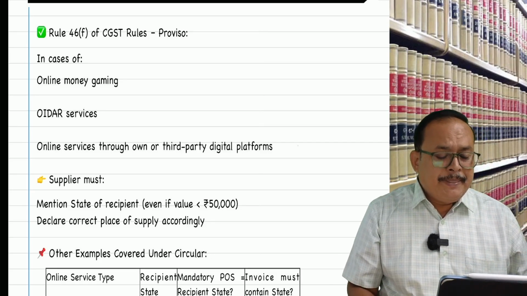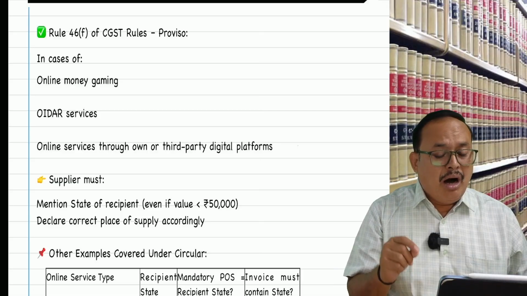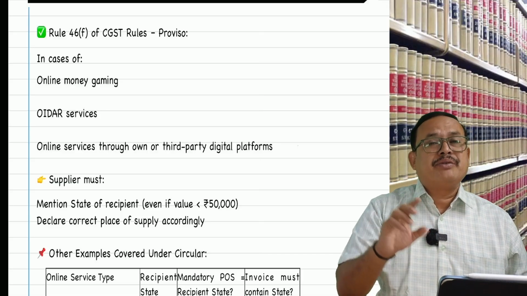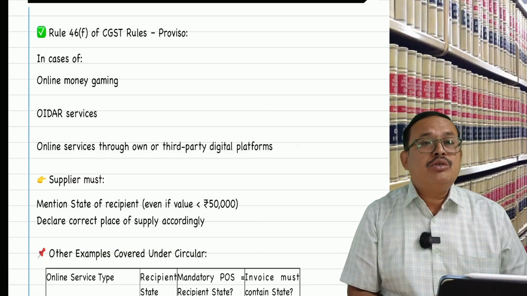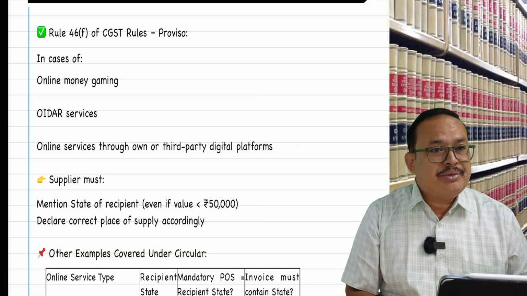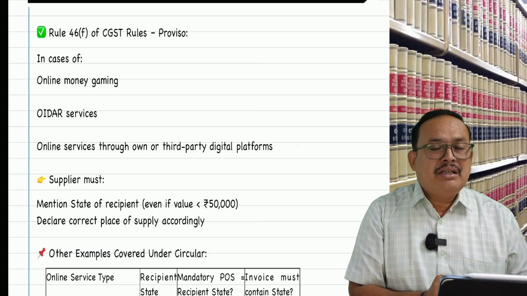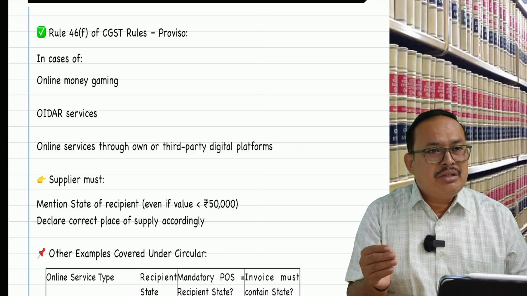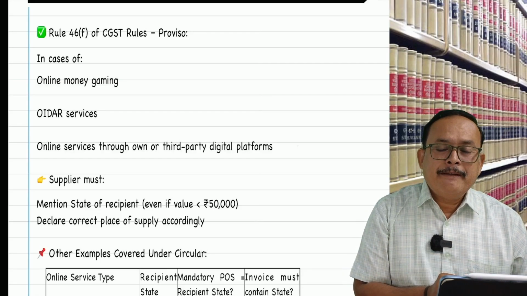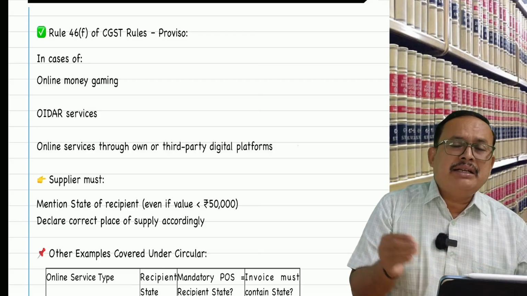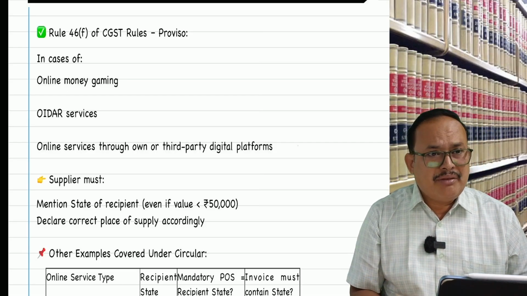The third category is online services through own or third party digital platform. What do you mean by online services and digital platform? You know, OTT services: Netflix, Prime, Jio Star, like that, many OTT platforms are available.